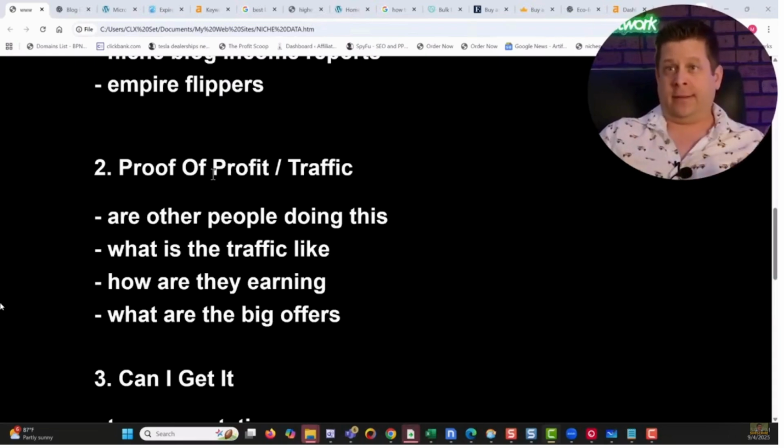Once I go in there and I'm like, okay, well, I found that a lot of people on Flippa are selling drone websites. All right, well, let's look at what else is in the drone market. Let's use our Ahrefs tool to see, okay, are there actually people getting traffic for these? What is going on? How does it work? What is the traffic like? Does it justify the kind of income I want to earn? If you want to make X amount of dollars, let's say you want to make $1,000 a month, is there enough traffic to justify it? Those are the questions we need to ask.